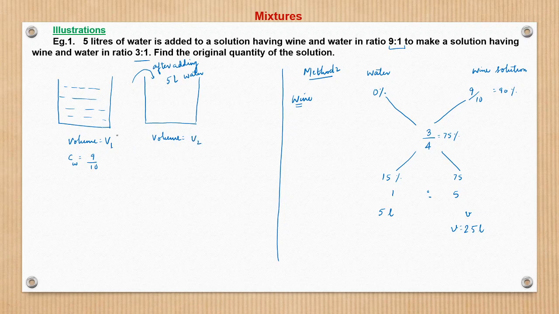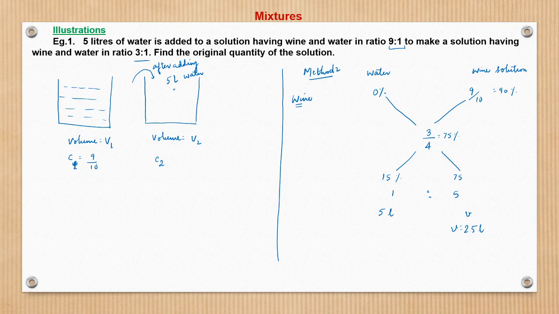That would be nothing but V1 plus 5, but let us deal in terms of variables. And the concentration would be, let it be C1 and C2. C2 we do not know, because see what happens. In this solution we are adding water. So the concentration of wine would come down, but what would be the concentration? That we do not know. But what we know is, since in the first case there would be certain quantity of wine, right? And in the second case there would be certain quantity of wine.